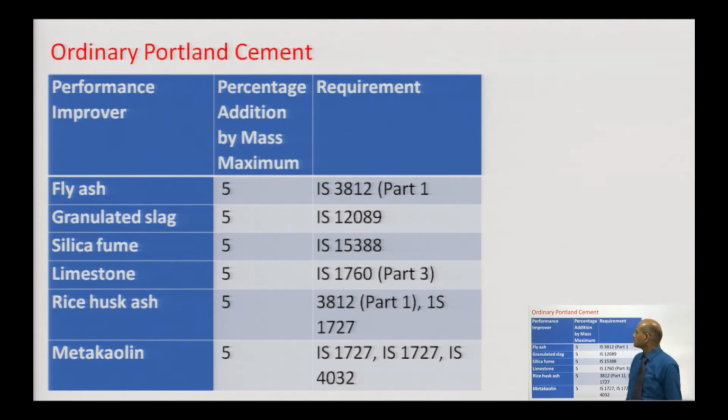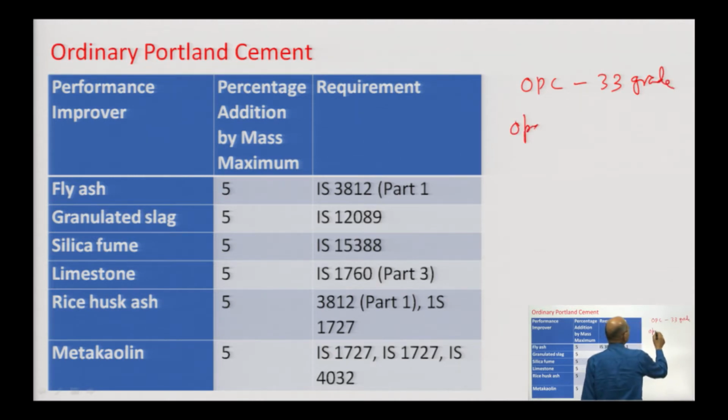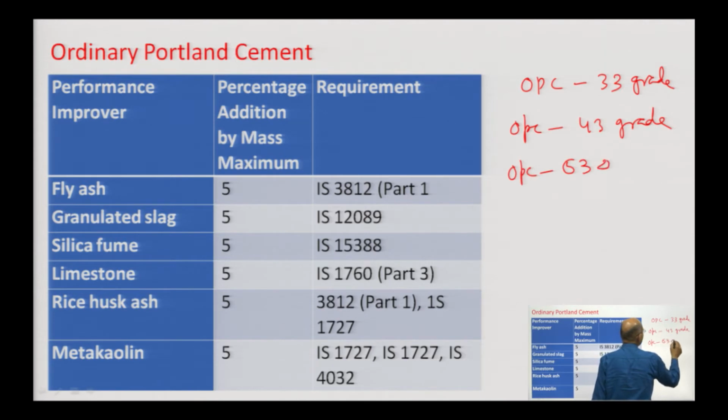So, we will discuss the ordinary Portland cement. We have 3 types of ordinary Portland cement, that is OPC 33 grade, then OPC 43 grade, and OPC 53 and 53S grade.